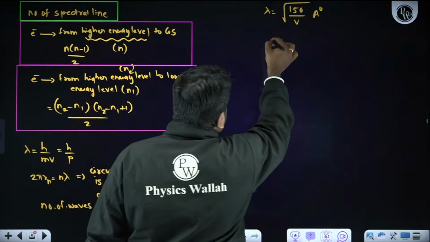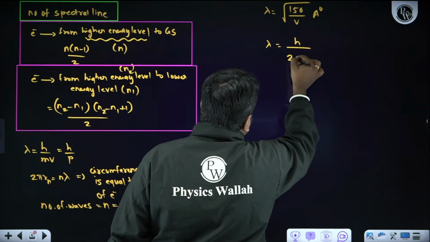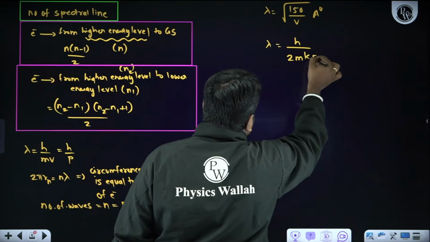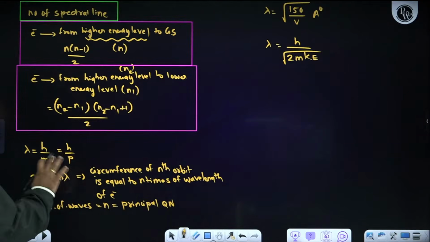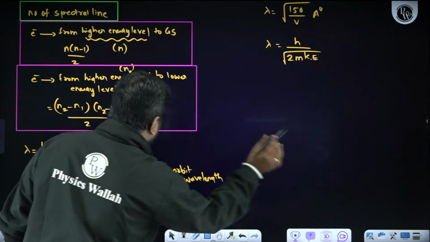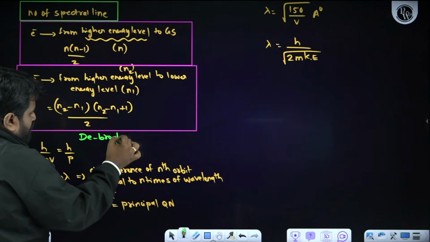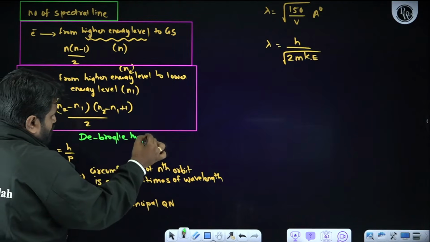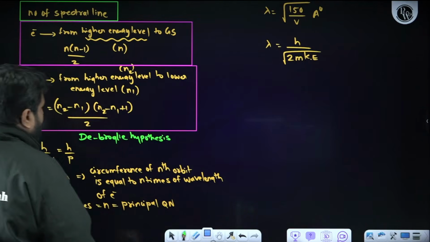Apart from this, one more formula: lambda is equal to h by root of 2m times kinetic energy. This is also one of the important formulas we can use in the de Broglie hypothesis. Is it clear? So this is all about the de Broglie hypothesis.